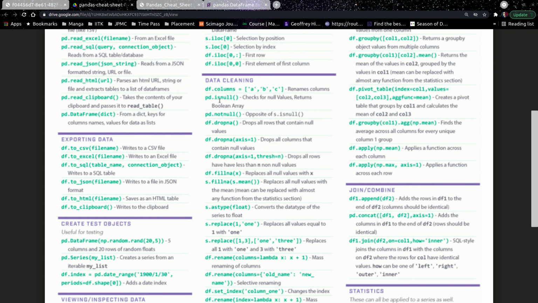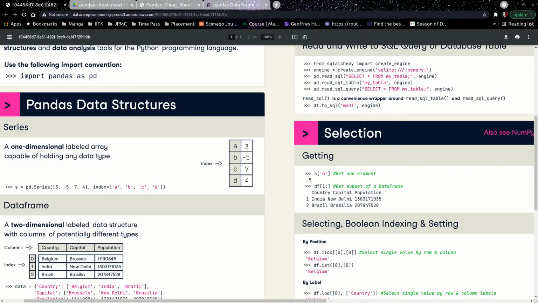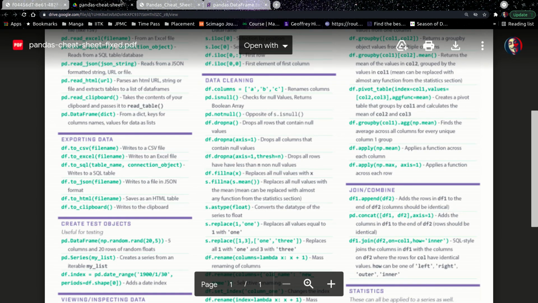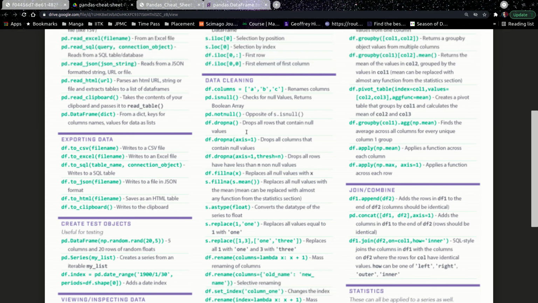You have isnull, like you can check whether any null values are present, right? You can also check whether not-null values are present. You can also drop the values which are null by using this. As I also said, you can use it when you are reading the CSV file, but you can still use this function also, right? Now again, as I said, axis is 0 and axis is 1, so it drops all the rows that contain null values, or it drops all the columns that contain null values.